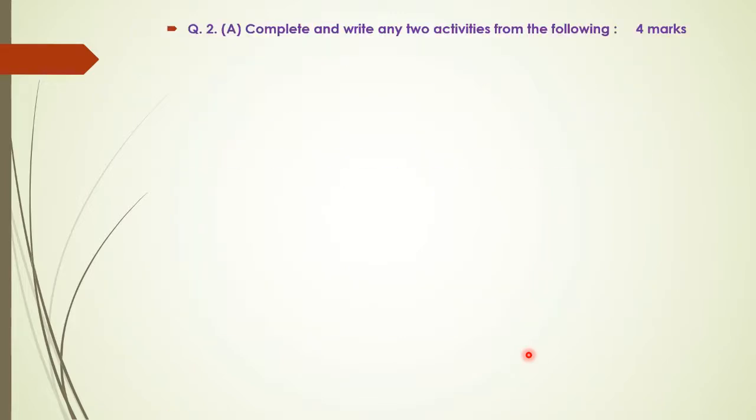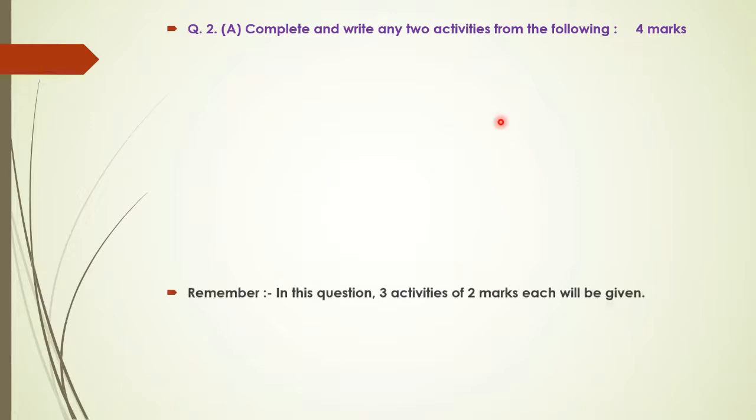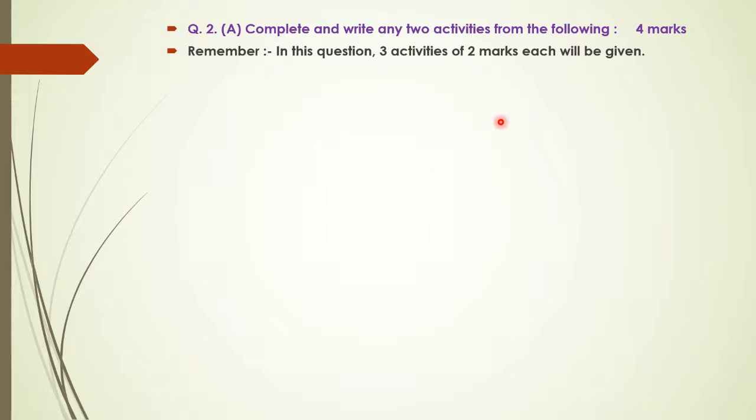Then question number 2a, complete and write any 2 activities from the following. So here it is a 4 mark question. Here you will be provided with 3 activities of 2 marks each. Out of these 3 activities, you have to attempt any 2.